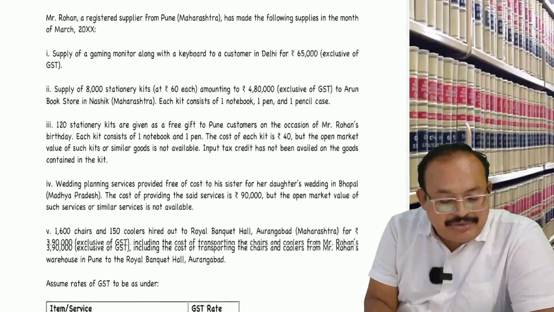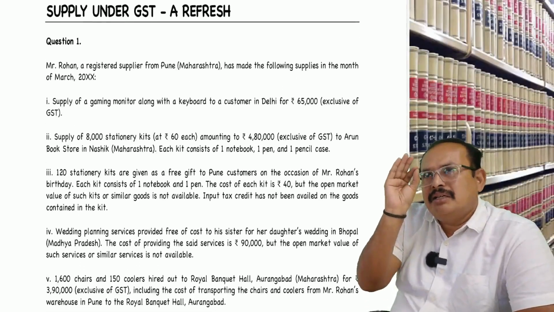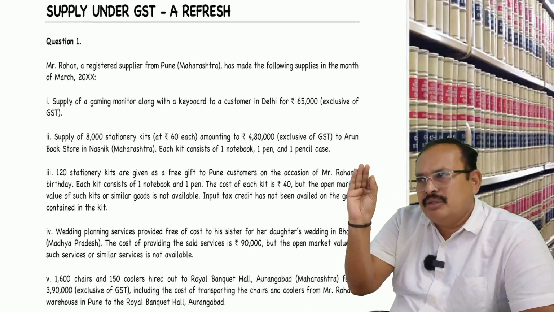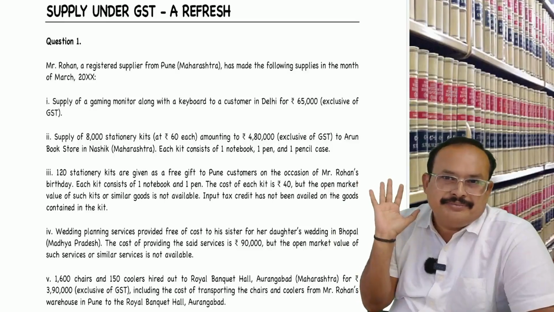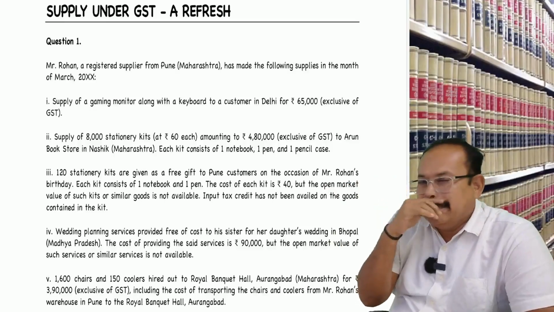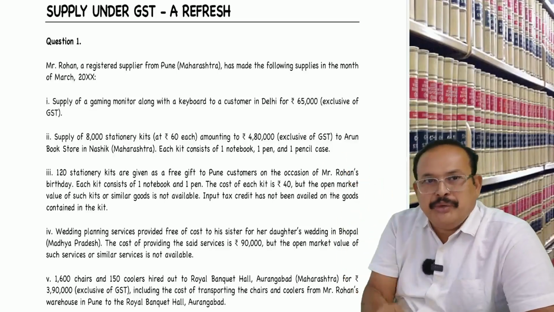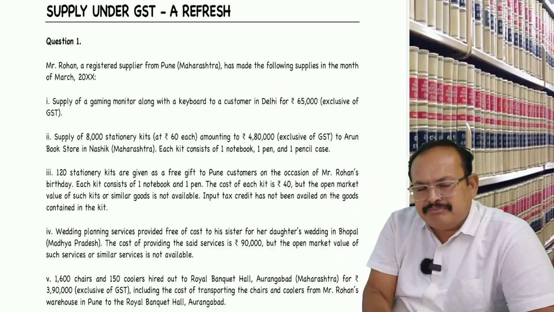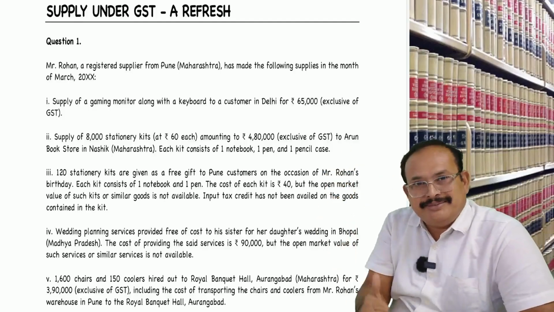This is very simple, my dear. No consideration, no GST, unless covered under Schedule 1. Second one, composite supply can be viewed here. Another one, mixed supply can also be viewed here. Separate supply can also be viewed here.